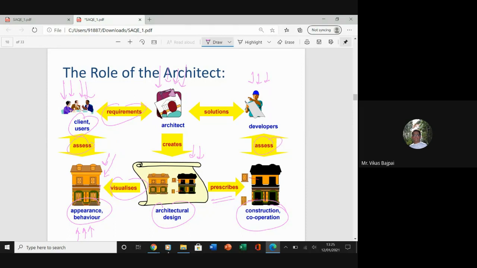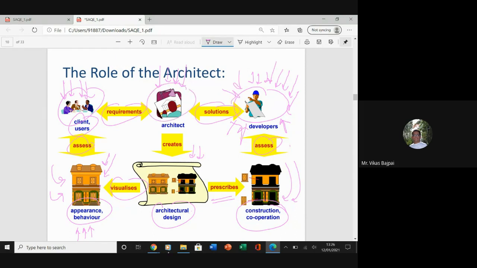So assessment is obviously done at both the ends for both these parties, but on one side, the client may not be technically sound, so we'll be looking for the actual appearance or the behavior. The developer, who is a civil engineer or maybe a coder in this particular case, would look for the construction and cooperation. He would also give you the feasibility, that okay, this can be a feasible solution or not. And yes, this architectural design will also serve as a solution for this particular developer as well.